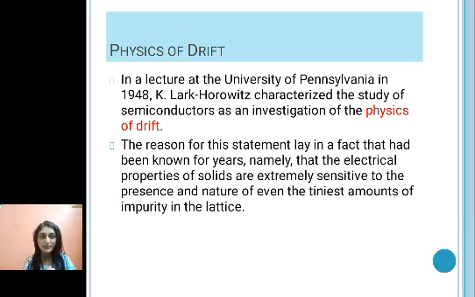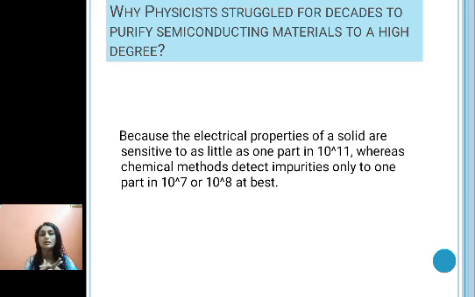Like if you have any material, a solid, and if you dope any kind of impurity in it, even the tiniest impurity, the electrical properties of that particular solid will change drastically. Electrical properties are so sensitive that even if there is an impurity of 1 part in 10 raised to 11, it is still going to cause a problem. Electrical properties will change.